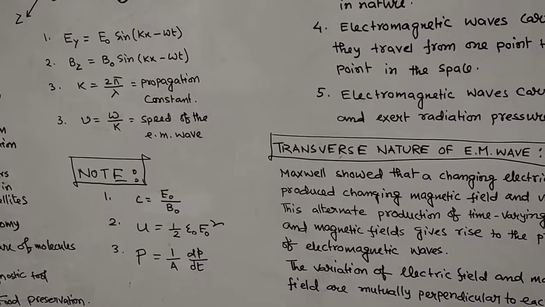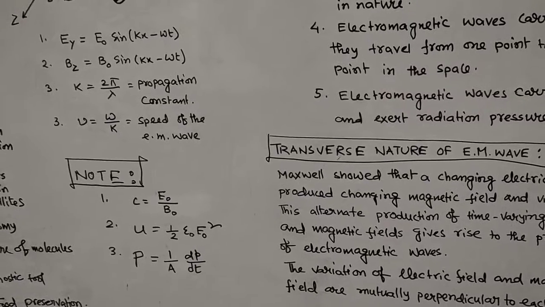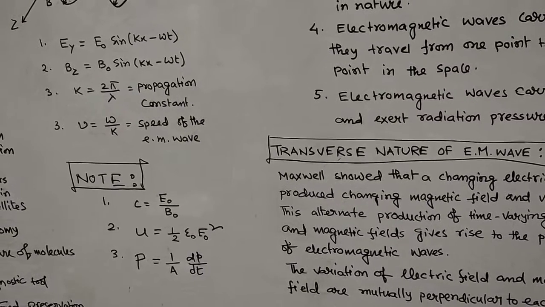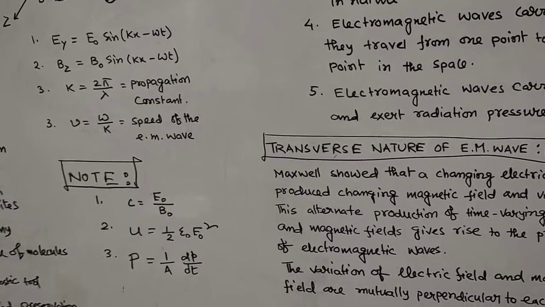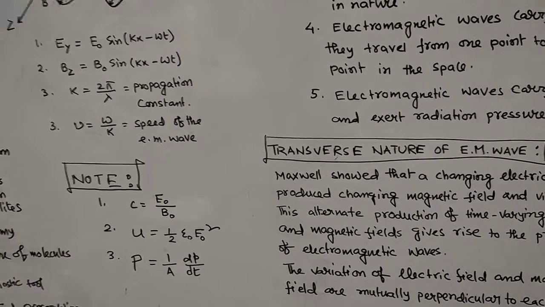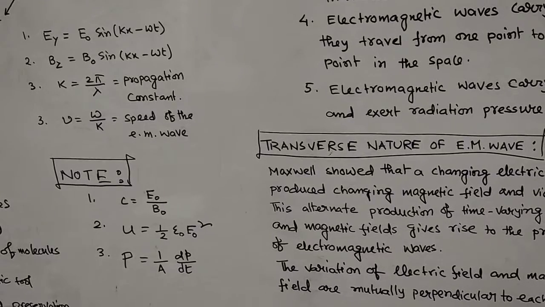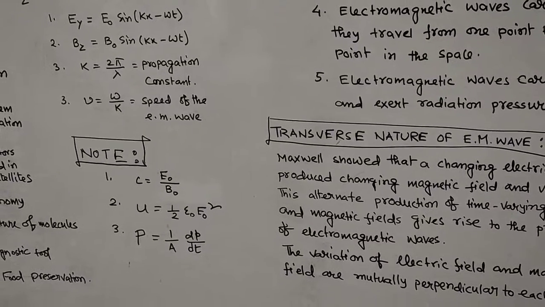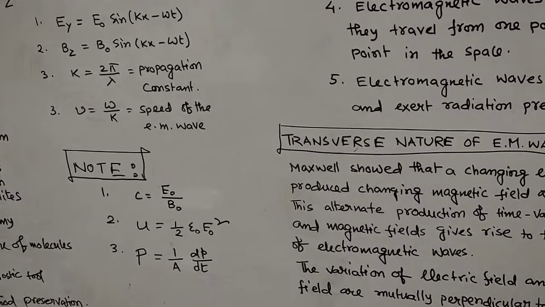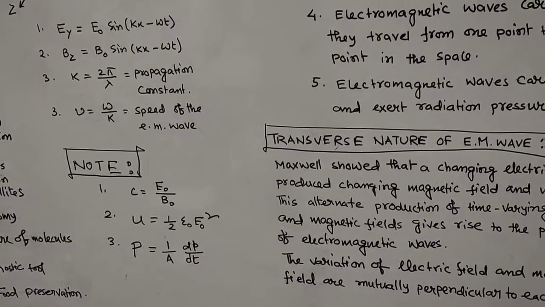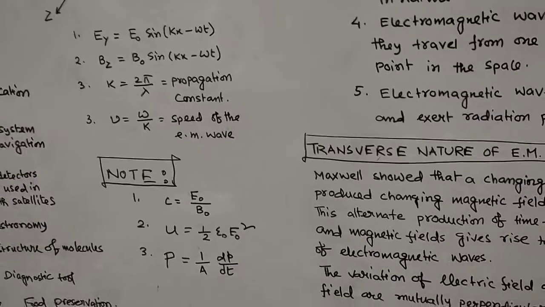And the energy density is half of epsilon naught E naught square, and P is your radiation pressure, equal to 1 by A times dp dt, where A is the area of the surface and dp dt is the rate of change of momentum. Small p indicates the momentum, dp dt is the rate of change of momentum, and capital P represents pressure, that is your radiation pressure. So force by area is your pressure, as you already know.